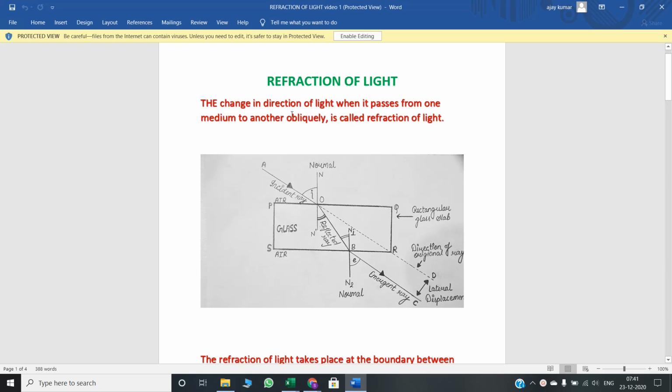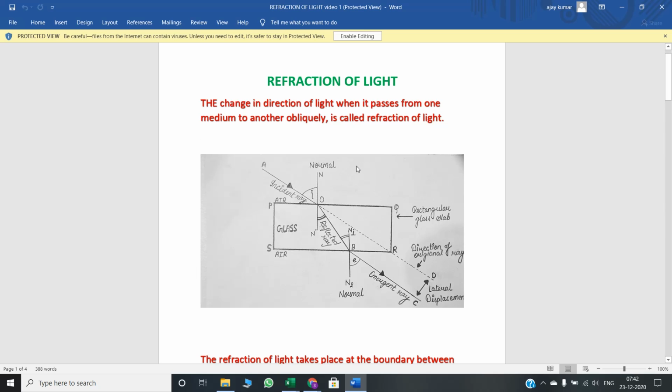The change in direction of light when it passes from one medium to another obliquely is called refraction of light, right? Change in direction changes when it passes from one medium to another. So I will explain through the diagram.